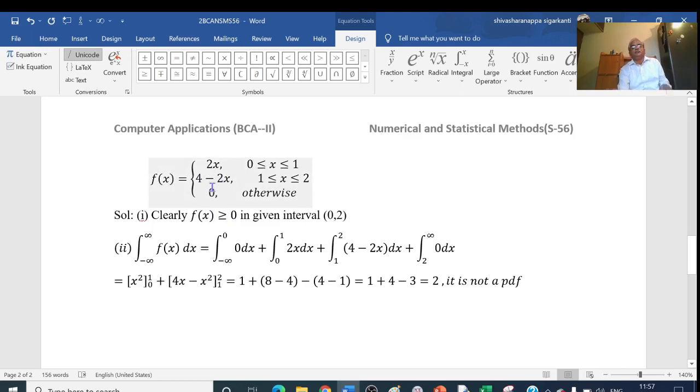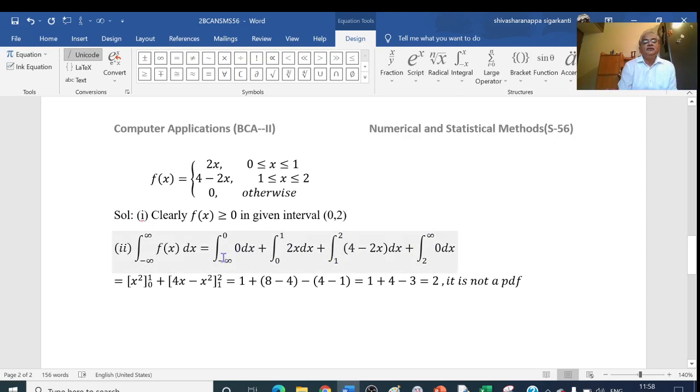What about the second condition? For the second condition, we have to verify whether the integral from minus infinity to plus infinity of f of x dx is equal to 1 or not. Here I will split this interval: minus infinity to 0, then 0 to 1, then 1 to 2, and then 2 to infinity. So the integral is the sum of these four integrals of f of x dx.